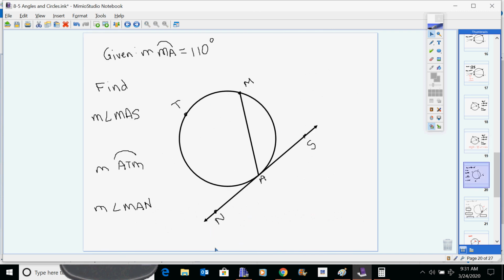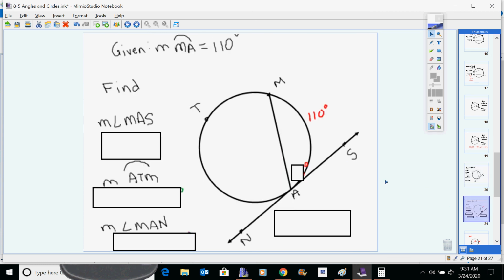All right, so here we have another one. This one, the 2 intersect on the circle. So we need to think that through a little bit. The measure of arc MA, which is here, is 110. So we need to work our way through thinking what happens when they intersect on the circle.